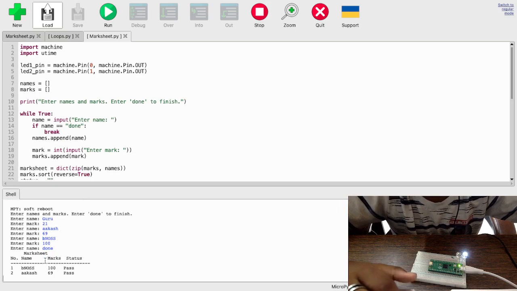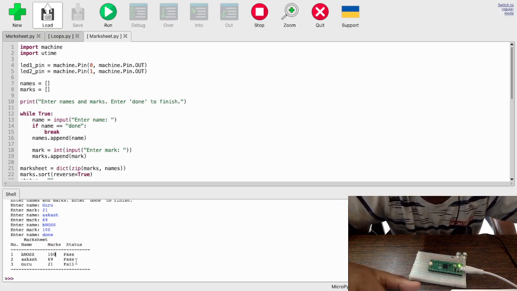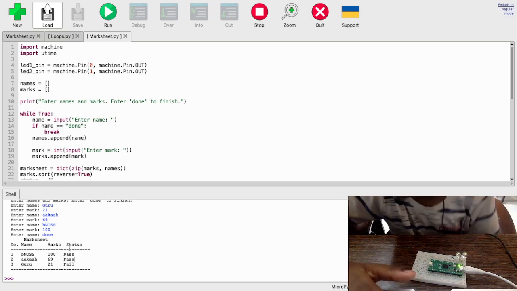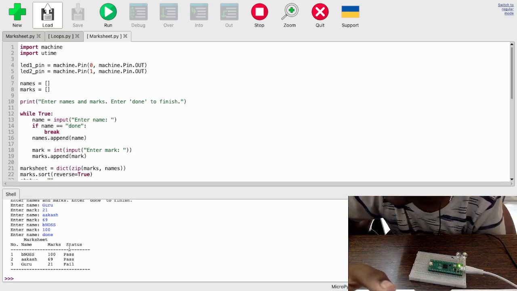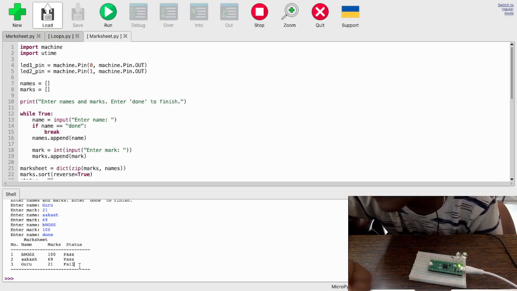There you go. So Benos 100 pass because he is greater than 50. Akash 69 pass because he's greater than 50. Guru, me, 21 fail because 21 is less than 50.